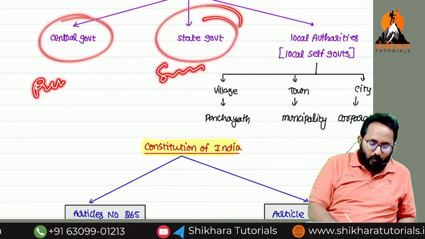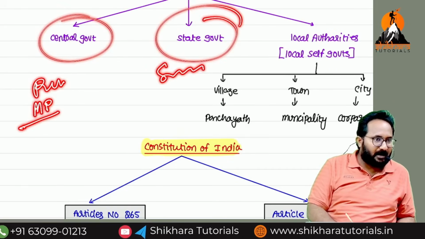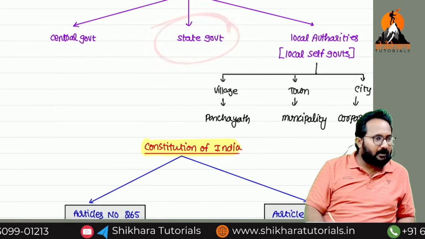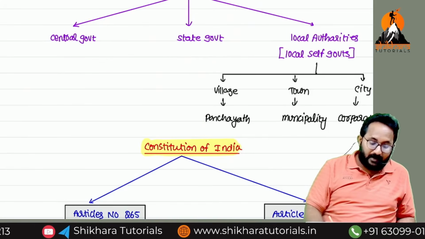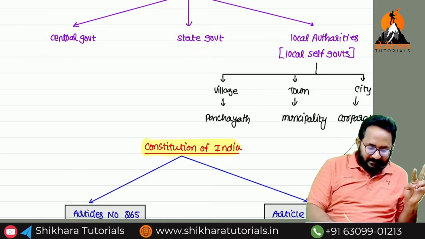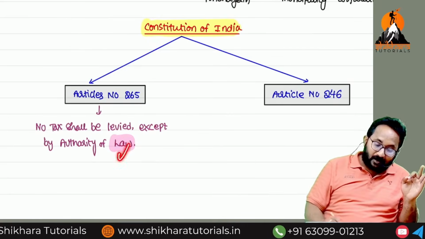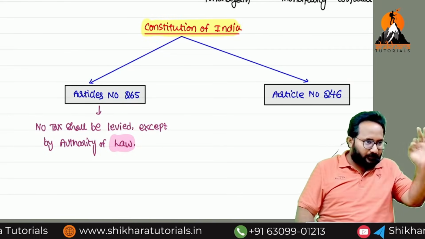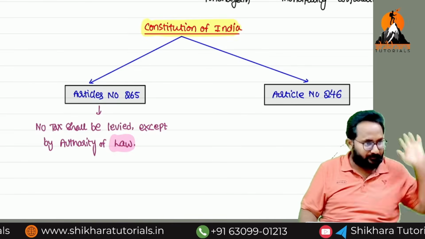Sir, who can be members in Parliament? MPs. The members of Parliament will become the members in Parliament. Here, in Assembly, MLAs, the members of the legislative assembly, they can become the members in what? Assembly. Both Parliament and Assembly can make the laws regarding it. Not only the tax related laws, all the laws are framed in India: central level Parliament, state level Assembly.